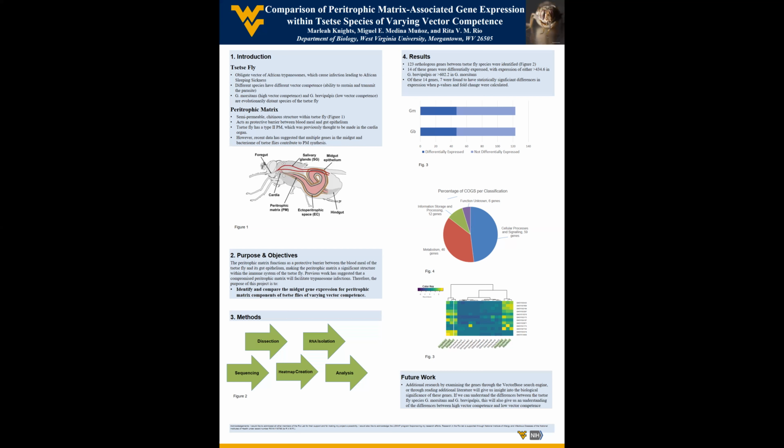Additional research, by examining the genes through the VectorBase search engine or through reading additional literature, will give us insight into the biological significance of these genes. If we can understand the differences between tsetse flies, G. morsitans and G. brevipalpis, this will also give us an understanding of the differences between high vector competence and low vector competence, and which genes might promote or prevent the sustaining of trypanosomes within the tsetse fly.